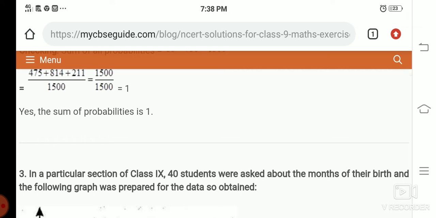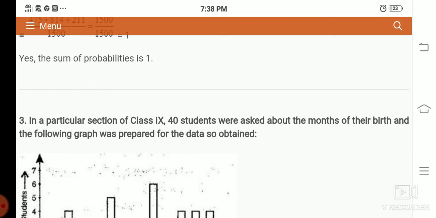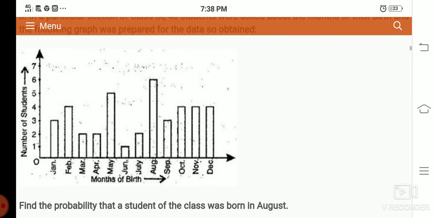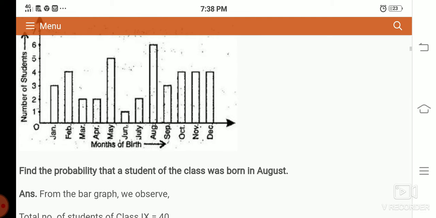So the sum of probability is 1. Right. In a particular section of class 9, 40 students were asked about the month of their birth, and the following graph was prepared for the data so obtained. So here the number of students: January 3, February 4, like that, December 4. In the rectangle, the height is the number of students. The question is, find the probability that a student of the class was born in August.